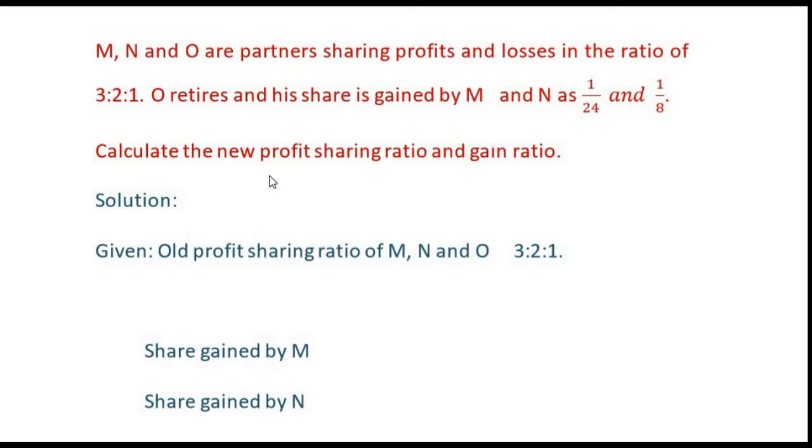M, N and O are partners sharing profits and losses in the ratio of 3:2:1. O retires and his share is gained by M and N as 1 by 24 for M and 1 by 8 for N. Calculate the new profit sharing ratio and gain ratio.